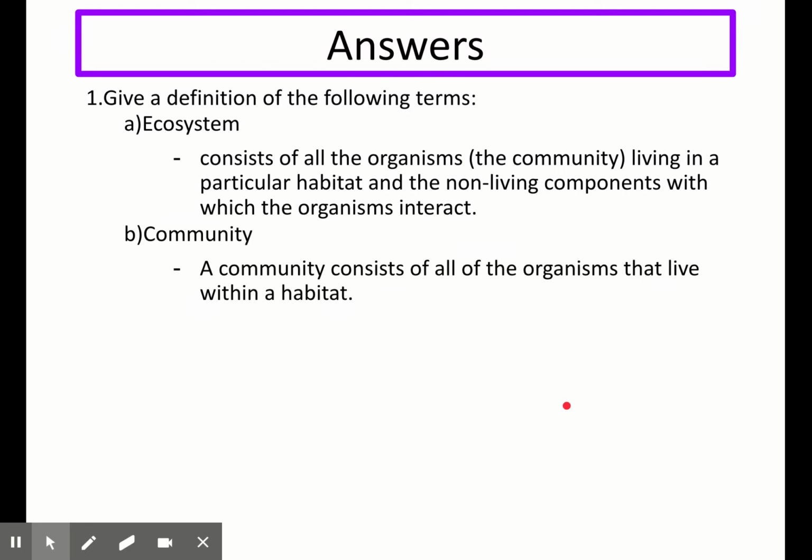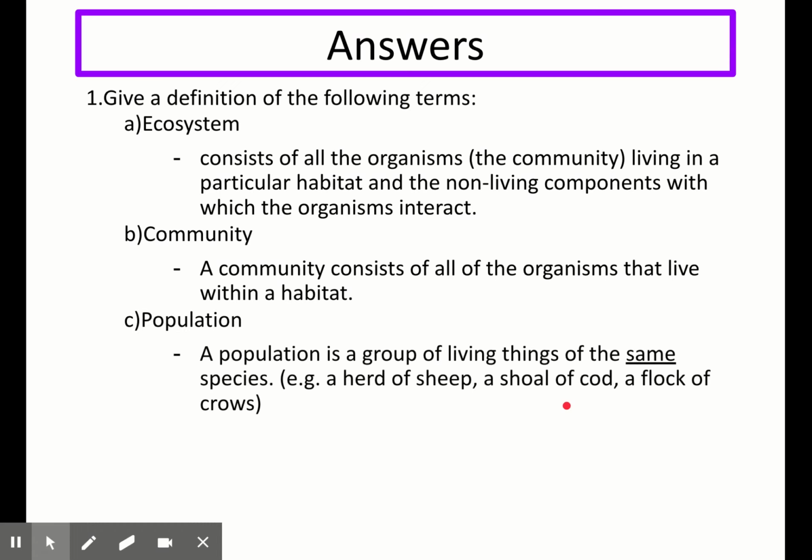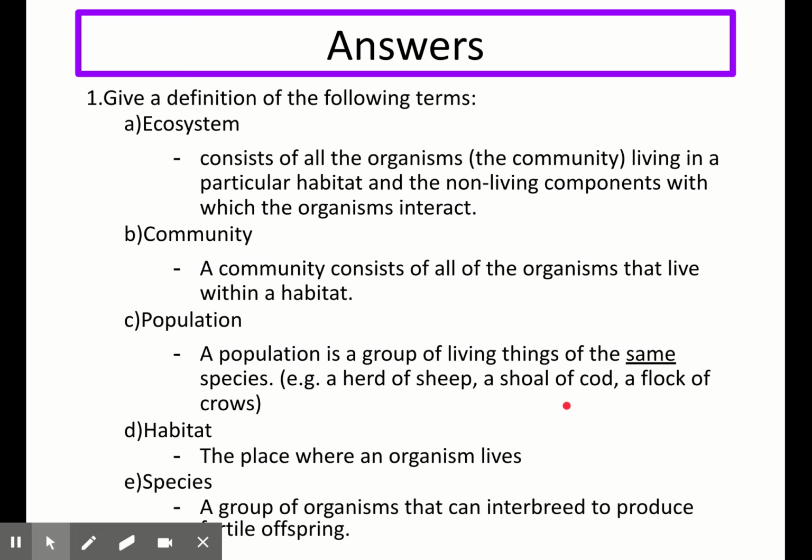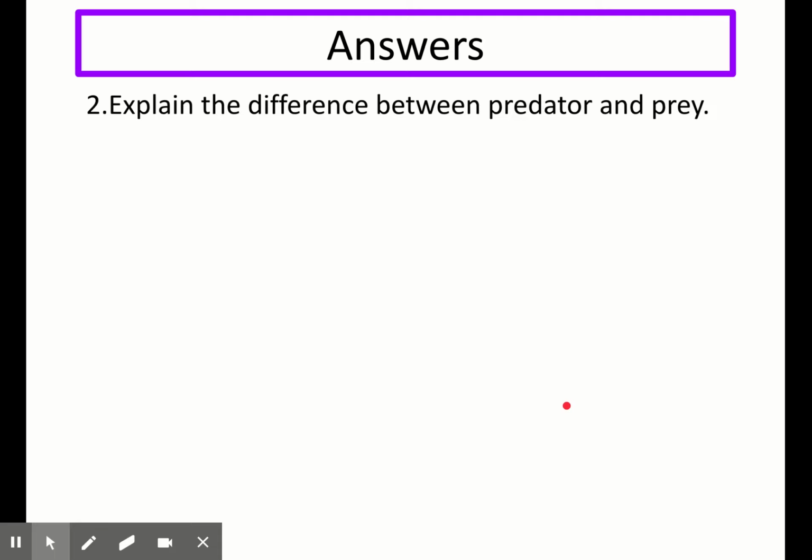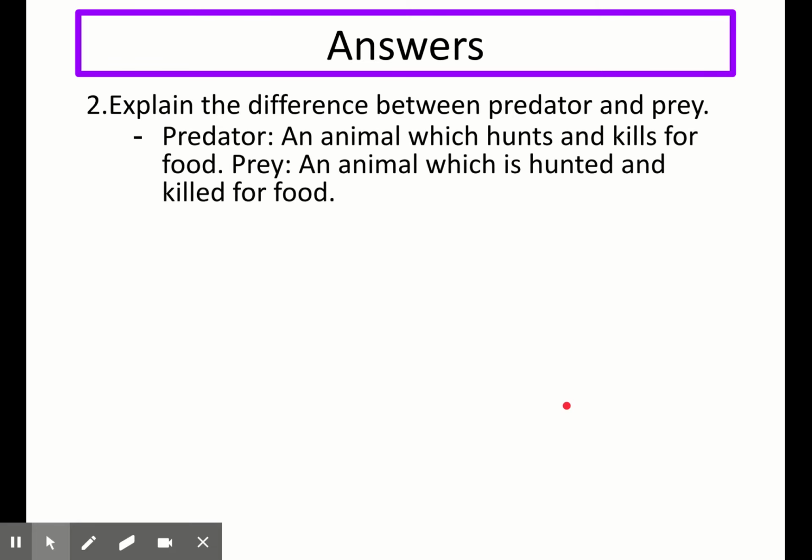So remember, this is not just the one species, this is all of the organisms. Population, on the other hand, is a group of living things of the same species. And I've kept the examples there, but you don't need those in the definition. Habitat is the place where an organism lives. And species, the one that we did in variation and inheritance, is a group of organisms that can interbreed to produce fertile offspring. The second question asked to explain the difference between predator and prey. So predator is an animal which hunts and kills for food, whereas prey is an animal which is hunted and killed for food by the predator.